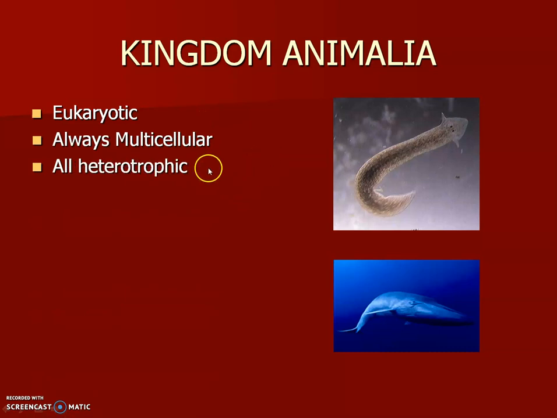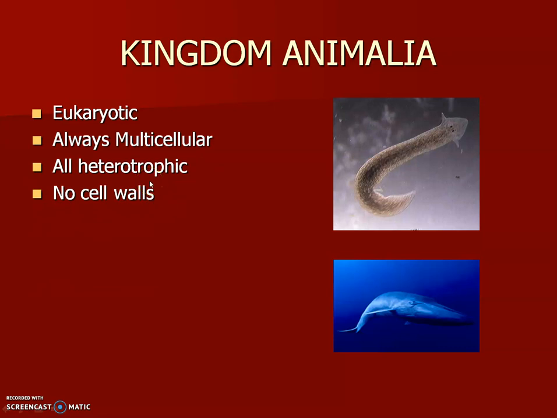All animals are, by definition, heterotrophic. In my fish tank, you'll notice there's some bright green coral in there. There are some other anemones that have symbiotic bacteria living inside their tissues that can do photosynthesis. But the animal is still classified as a heterotroph because they really have to eat other things.